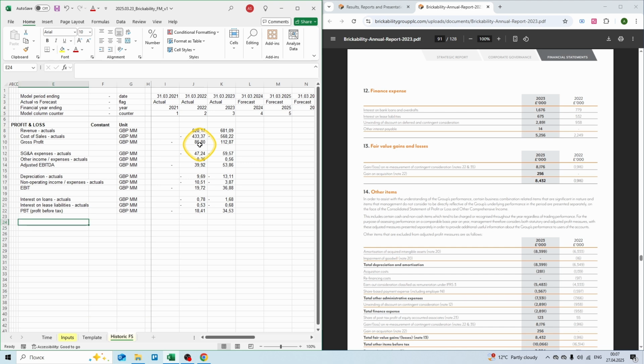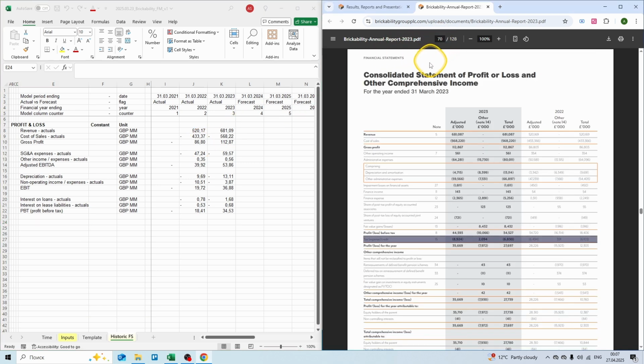Let's go back to our profit and loss statement on page 70, and we have our income tax. Our unit is £1,000,000. For 2022, we had 6 million in income tax, and for 2023, we had 6.8 million in income taxes.